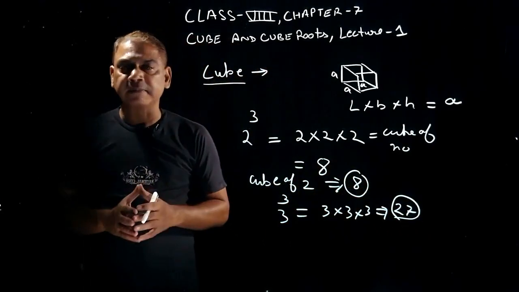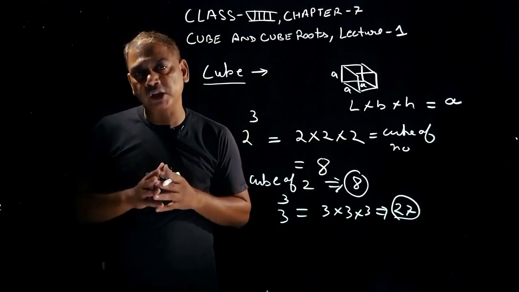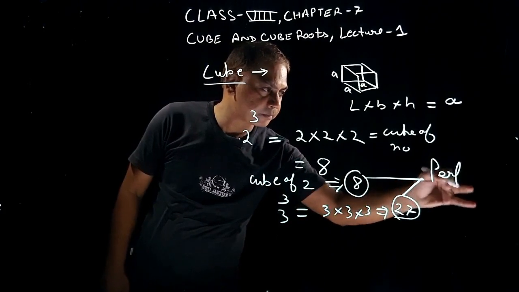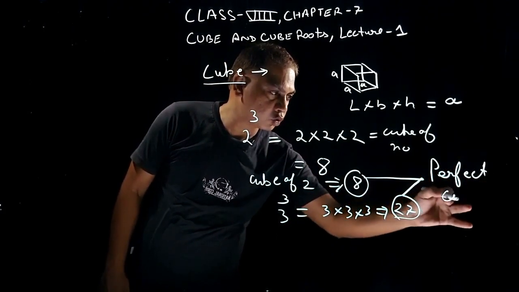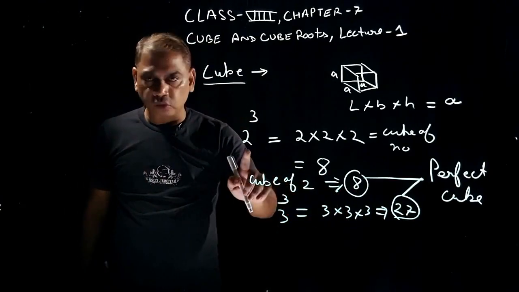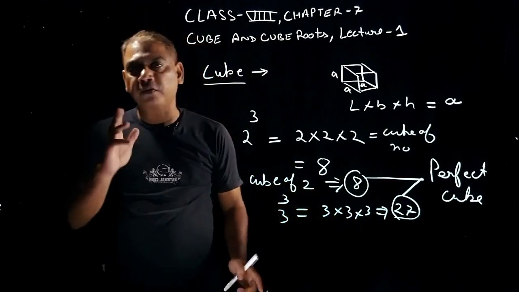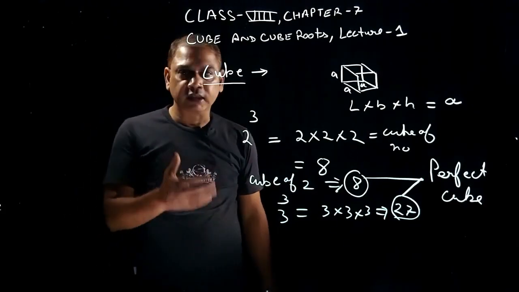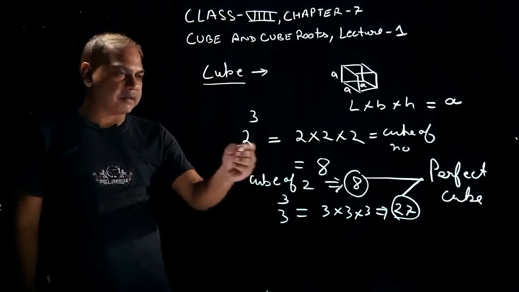अभी हमारा 27 आंसर आया है, ये 8 आंसर आया है. These answers are known as perfect cubes. What are these answers known as? Perfect cubes. 8 is a perfect cube of 2 and 27 is a perfect cube of 3. Clear students? Yes.